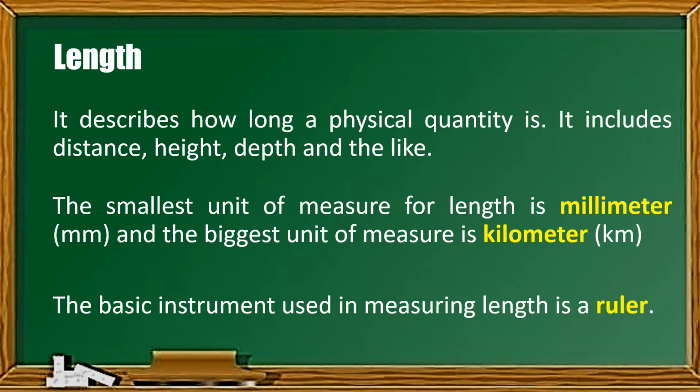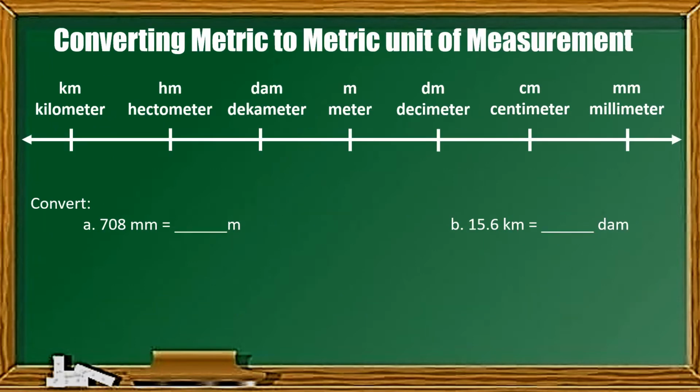Pero yung ituturo ko dito is the simplest way of converting unit of measurement. So the first one is to convert metric to metric unit of measurement. So in this case, metric to metric, ito yung gagamitin natin na mas madali naman tong tandaan na kung paano mag-convert ng metric to metric. So tandaan po natin, gagamitin lang natin tong process na to if we are converting metric to metric unit of measurement. Otherwise, meron tayong ibang process kung paano tayo mag-convert.